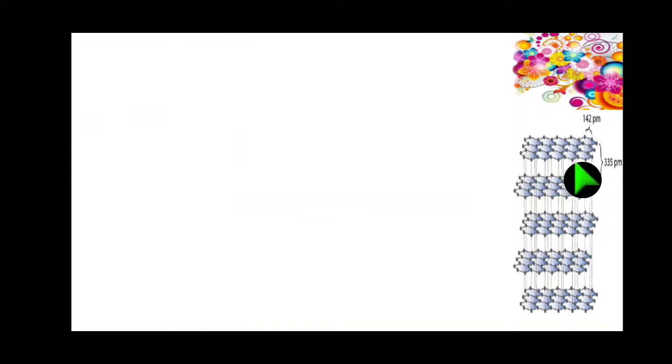Let us see the diagram of graphite, the structure of graphite. It shows us a layer form. It is composed of flat two-dimensional sheets of carbon atoms.